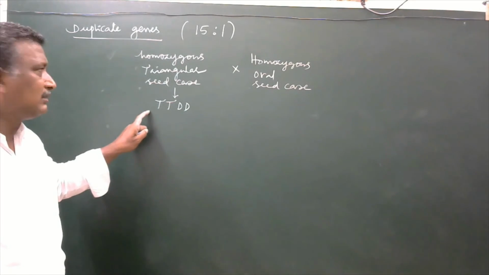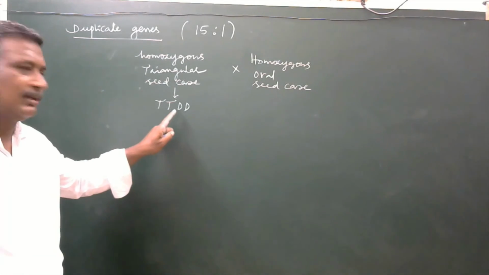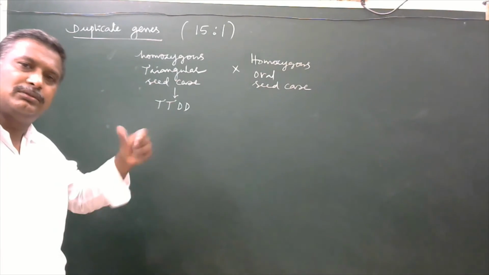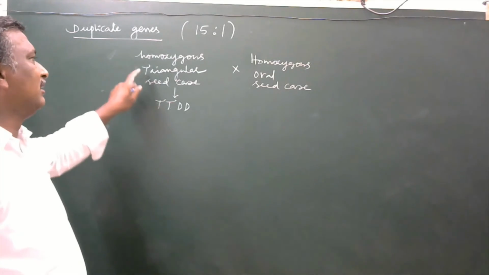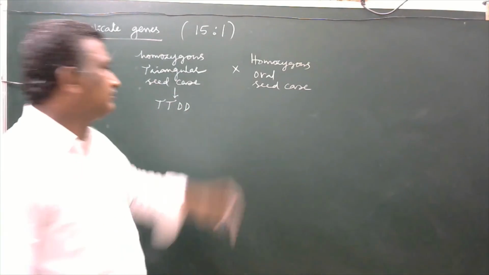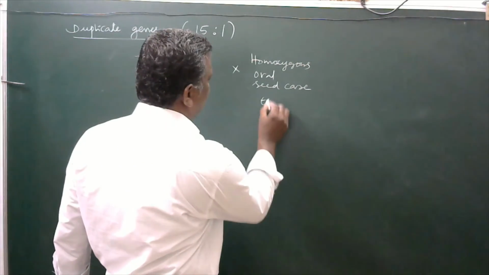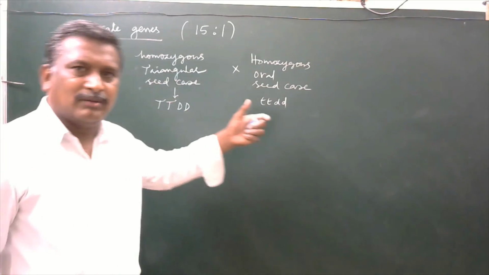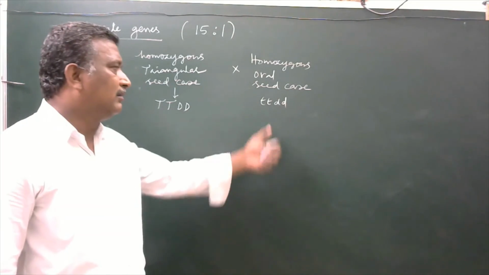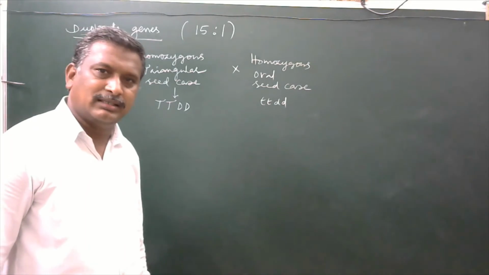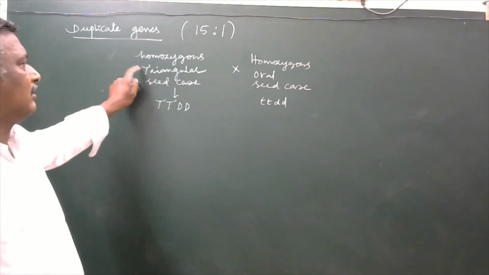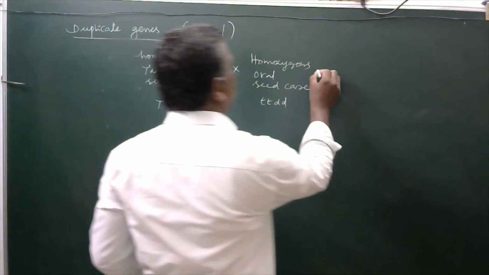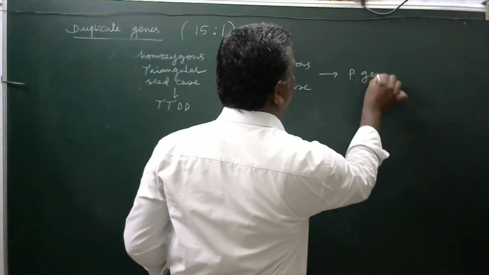Capital T alone produces the triangular seed case. Capital D alone also produces the triangular seed case. Even the presence of both dominant genes also produces the same triangular seed case. Here, small t, small t, small d, small d. No dominant gene is available. Hence, small t, small t, small d, small d genes are not able to produce triangular seed case. Simply, they produce an oval seed case. So, these are said to be the parental generation.